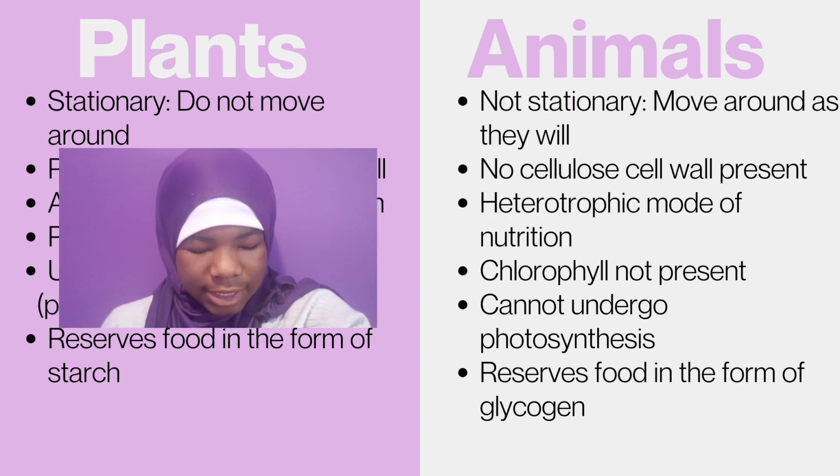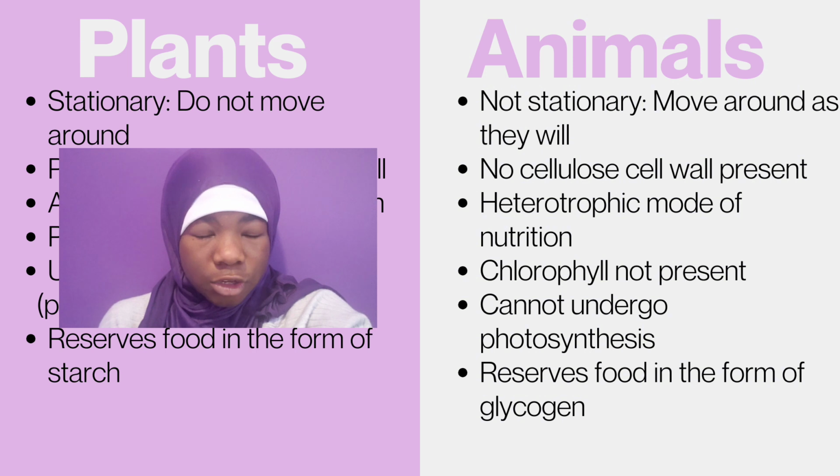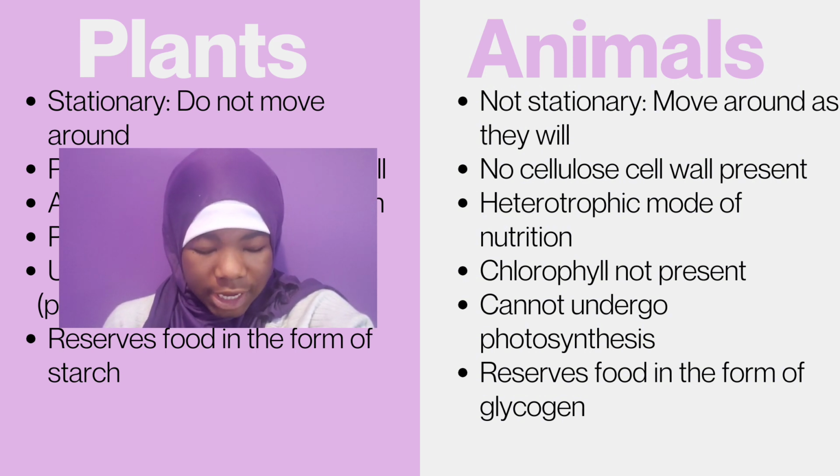Okay, so animals, they are not stationary, so they can move around as they want. They can just get up and go. Like me right now, I can just get up and go somewhere. A plant cannot do that, but animals can. And there's no cell wall. So they have a cell membrane, but they do not have a cell wall. So that's one difference. Heterotrophic mode of nutrition.